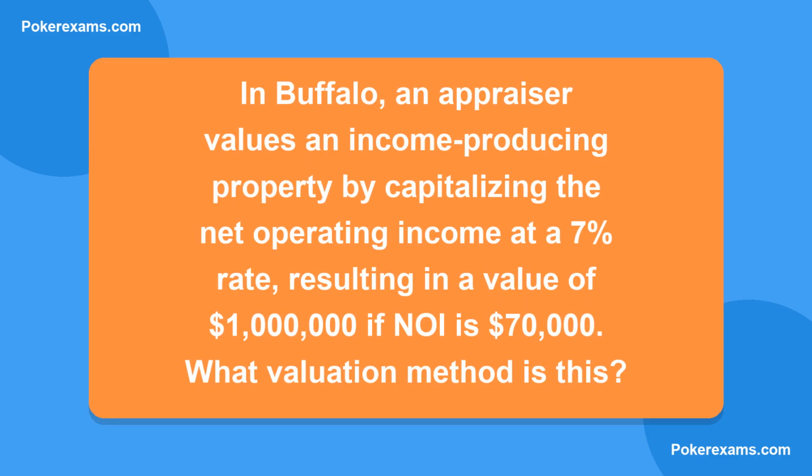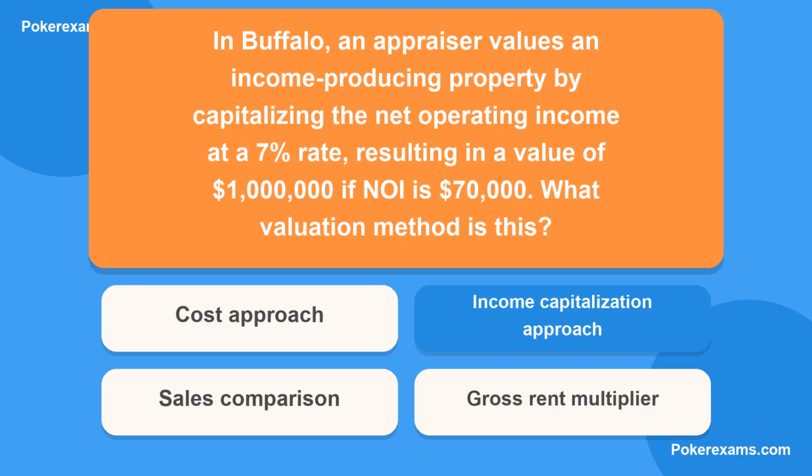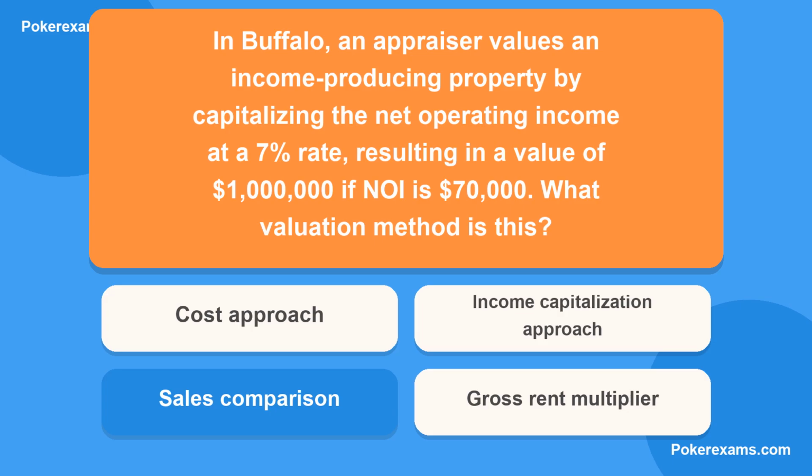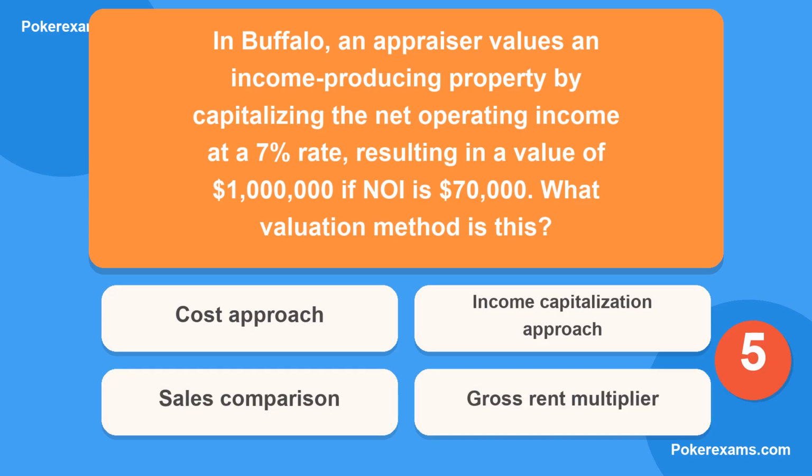Next question. In Buffalo, an appraiser values an income-producing property by capitalizing the net operating income at a 7% rate, resulting in a value of $1 million if NOI is $70,000. What valuation method is this? Is it A, cost approach? Or B, income capitalization approach? Could it be C, sales comparison? Or lastly D, gross rent multiplier?